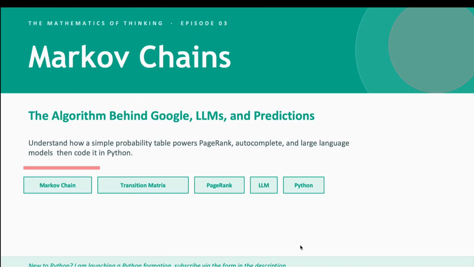Today we'll be talking about Markov chains. This is the model behind Google's original PageRank algorithm. It is the foundation underneath large language models, and it explains how your phone predicts the next word you are about to type. One simple idea, enormous consequences.